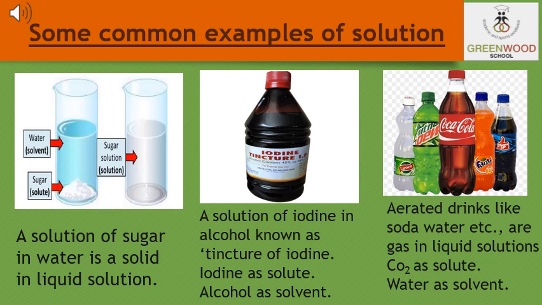One more example is air. Air is a mixture of gas in gas. Air is a homogeneous mixture of a number of gases. It has two main constituents, oxygen and nitrogen. The other gases are present in very small quantity. So these are some of the common examples of solutions.